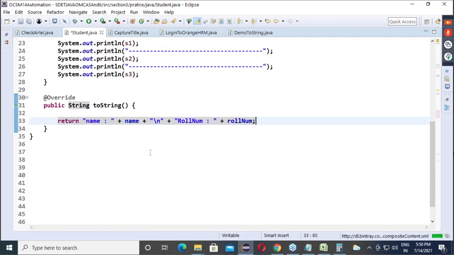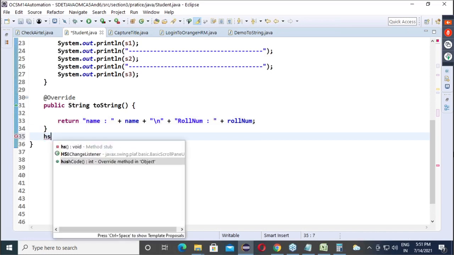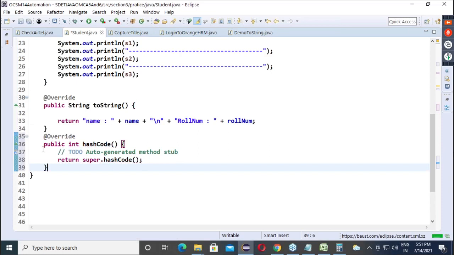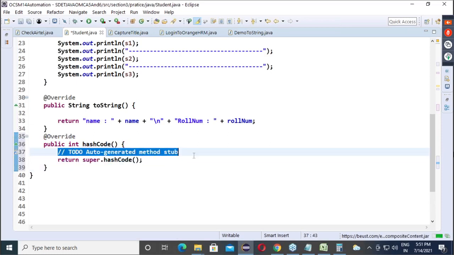So static int count equals to 100. And what we will do, guys, here we will override what? hashCode. Let me remove this. Here we will give return count plus plus.